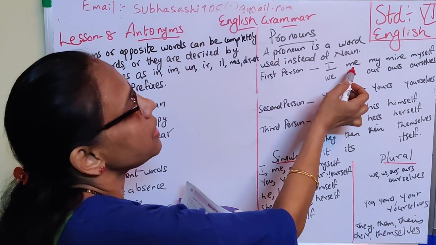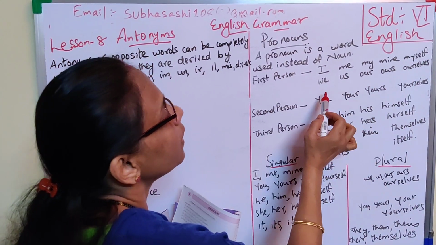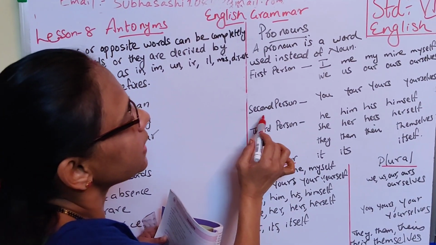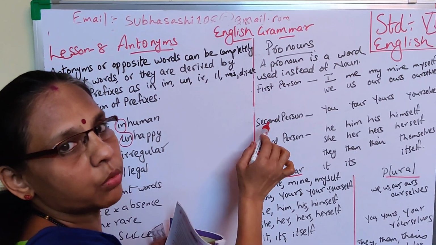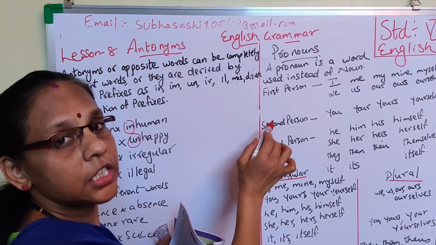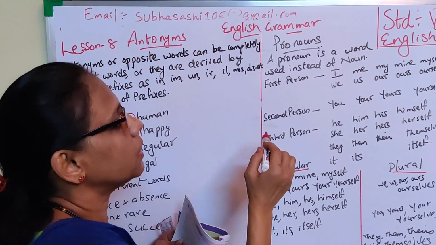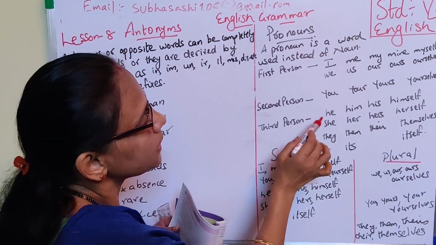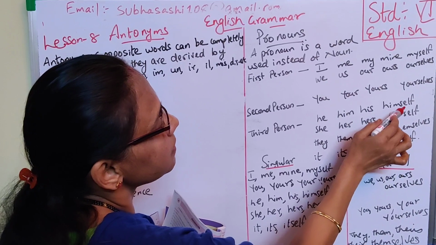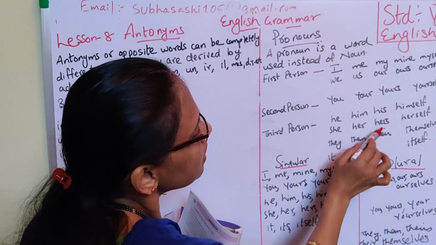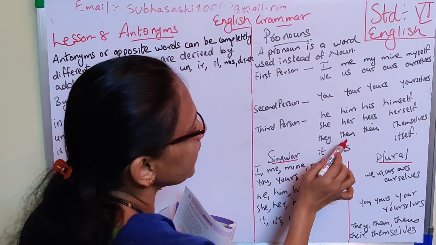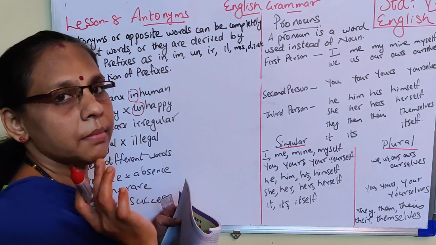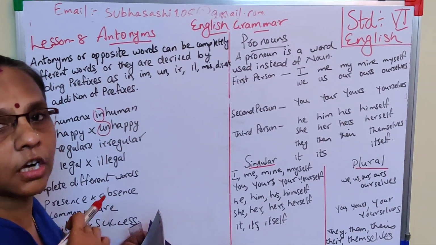First person: I, me, my, mine, myself. We, us, our, ours, ourselves. Second person: all this is pronoun used instead of a noun. As I use Geeta is beautiful, she sings, with she. That is a pronoun. Second person: you, your, yours, yourselves. Third person: he, him, his, himself. She, her, hers, herself. They, them, their, themselves. So understood? These are the words used instead of a noun.